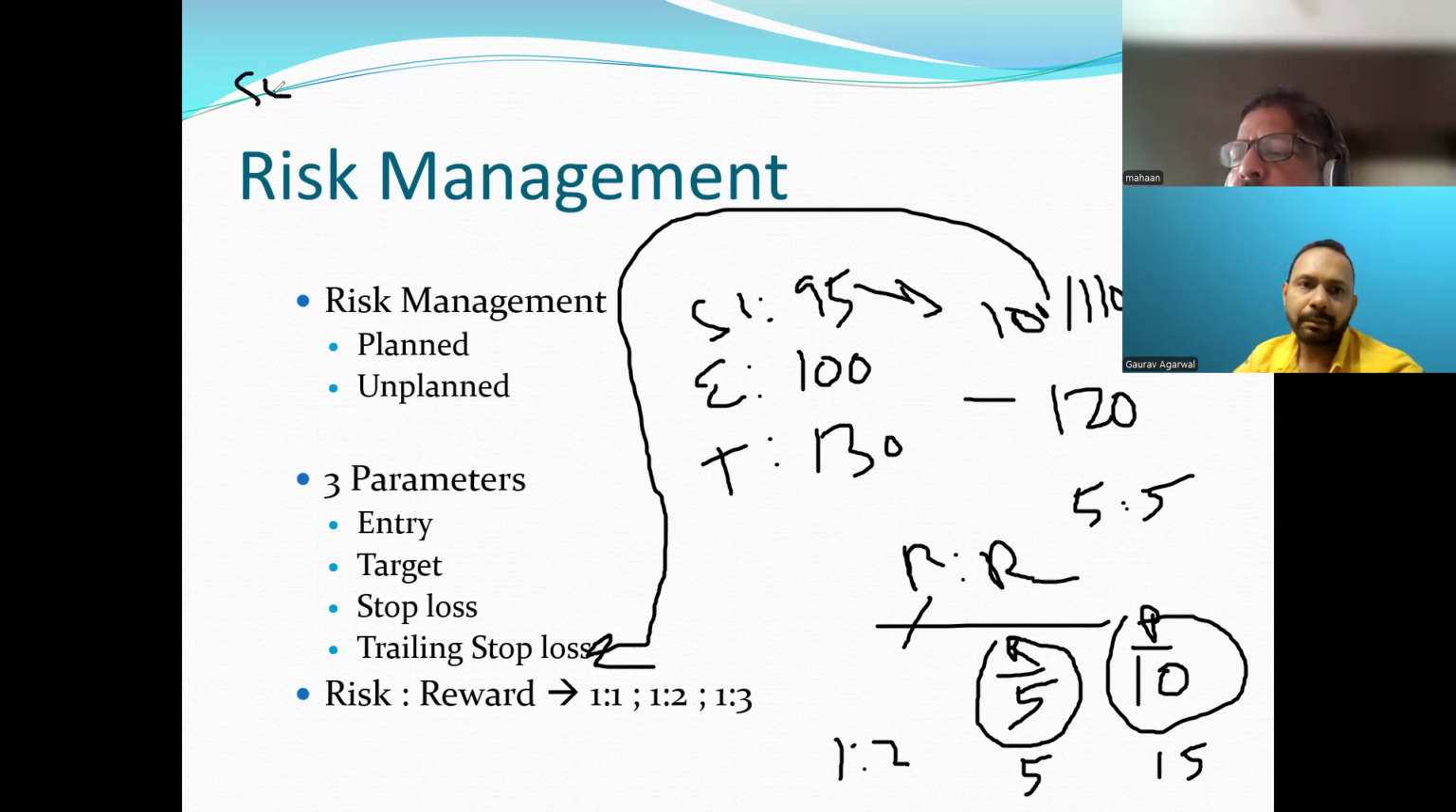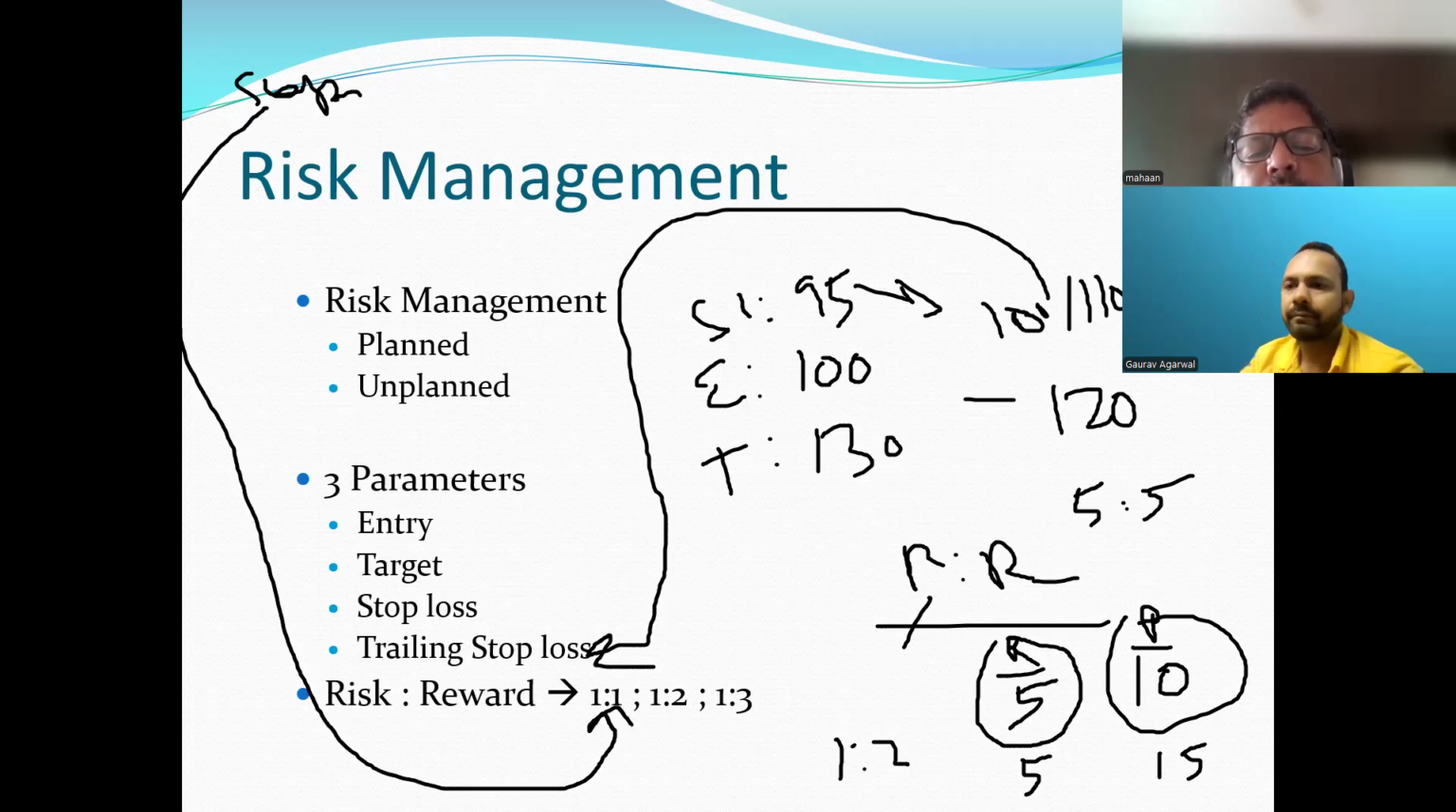So scalpers, they mostly work on 1 is to 1. Intraday traders mostly work on 1 is to 2. But some intraday traders work on 1 is to 1 also. But positional trading, most of the positional trades are because they are taking risk for more time. They are putting money for more time. So they are expecting more risk and reward ratio, right? So they work on mostly these two categories.